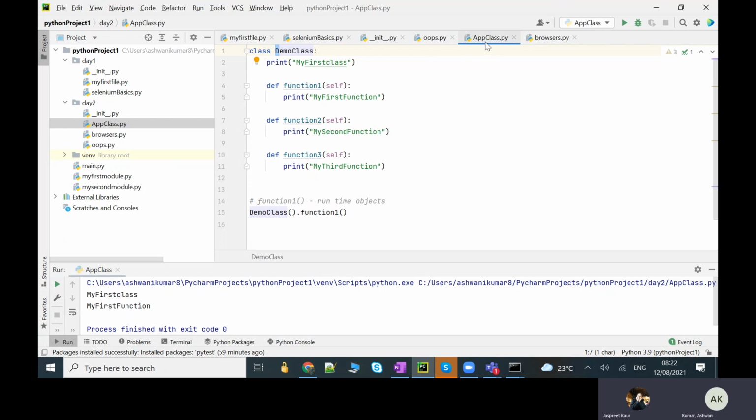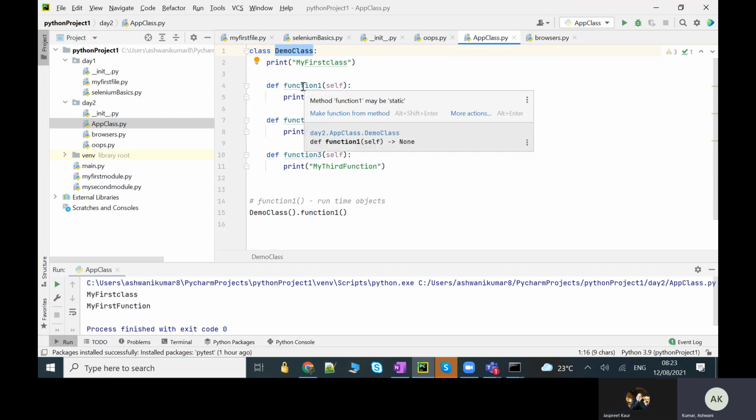Right, this file name can be lowercase. Is there any standard, or can it be anything? Like here I've given camel case. The first character of the file name should be small, and the rest you can follow the camel case naming. And what about the class? That is uppercase, starting with uppercase, camel case, yeah.